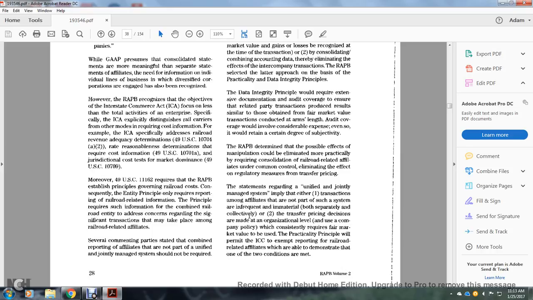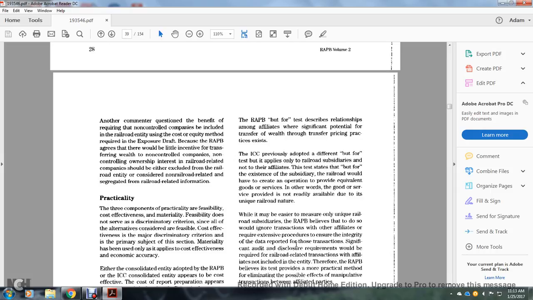Second, transfer pricing decisions are made at the organizational level using company policy, which consistently requires fair market value to be used. The practical principle would permit the Interstate Commerce Commission to exempt from reporting railroad affiliates which are able to demonstrate that one or two of the conditions are met. Another common question is the benefit of requiring non-controlled companies to be included with the railroad, if they are using the cost of equity method, as required in the exposure draft. The Board considered that there will be less incentive for interference with the wealth of non-controlled companies. Non-controlling ownership interests in railroad-related companies should be either excluded from the railroad, considered non-related, or segregated from the railroad-related information.